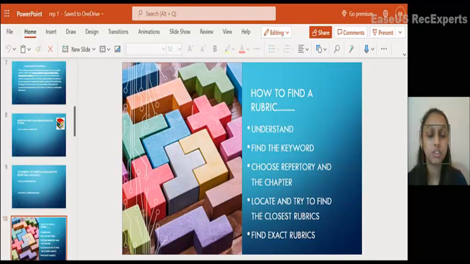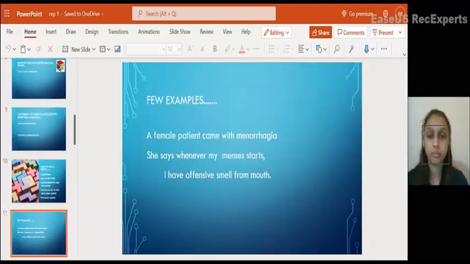Let me explain this through an example. A female patient came with menorrhagia. She says, whenever my menses starts, I have an offensive smell from my mouth. So here understand that whenever she has menses, she has an offensive smell from the mouth. So what are the keywords that have to be there? Mouth, smell, offensive smell during menses.